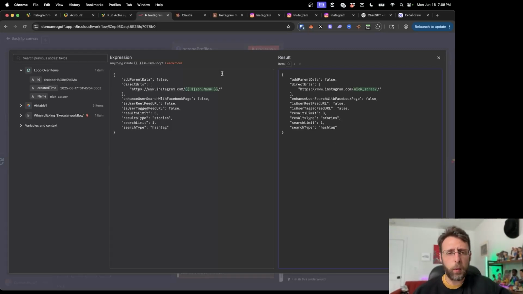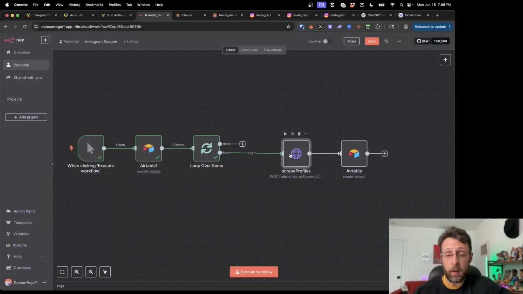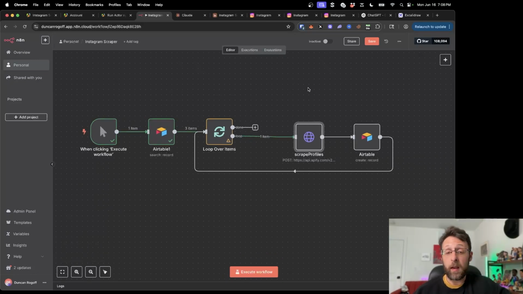And again, we're just searching 3 records right now. But what's going to happen is that we're going to scrape the profiles, create the records in Airtable, and then I'm going to connect this back up so that it's going to loop back over each record one at a time. Cool. So I'll go ahead and quick save that.